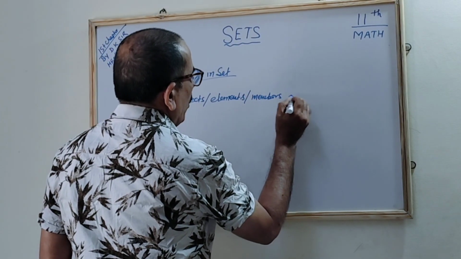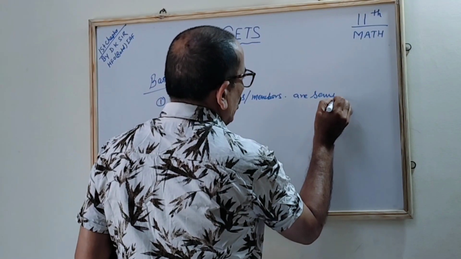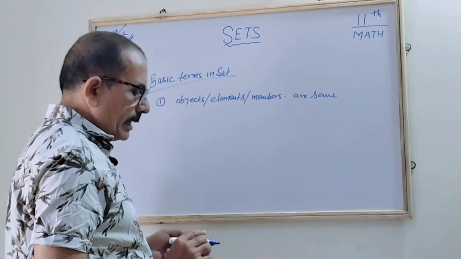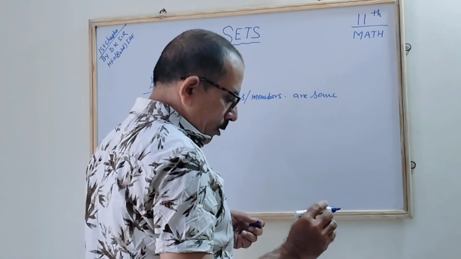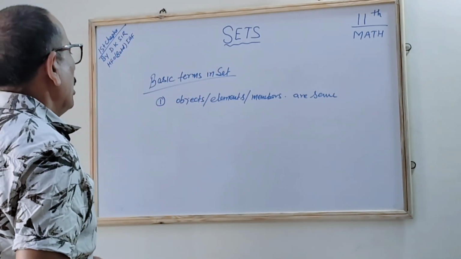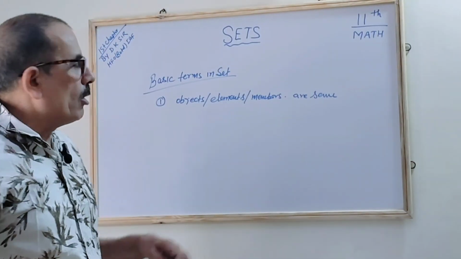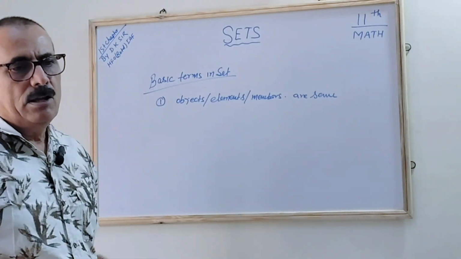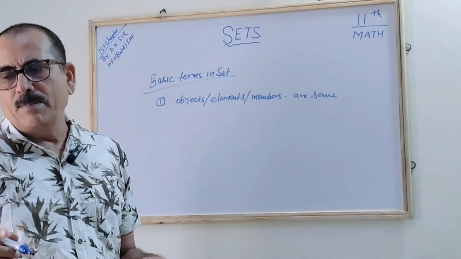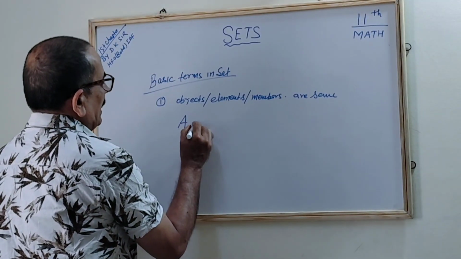Members all are the same. Correct? These all are the same. Okay, we are using them as terms. Normally elements are not dependent. While expressing or writing a set, normally the elements or the numbers are not repeated. In the roster form, it is not repeated. Hardly will you get a set like this.